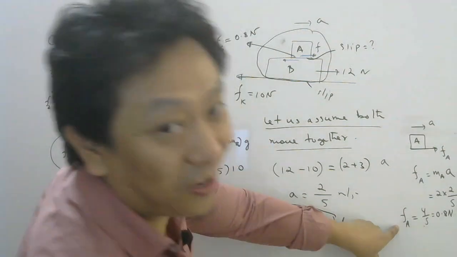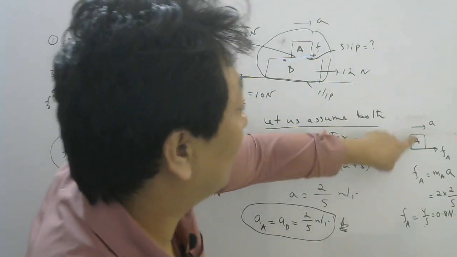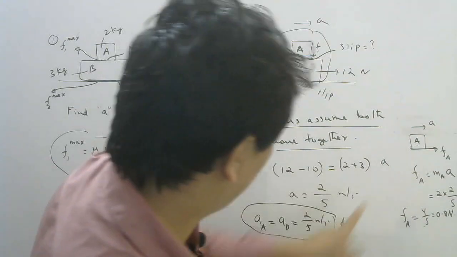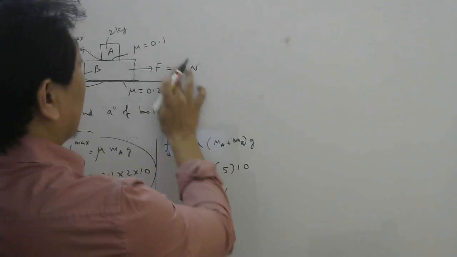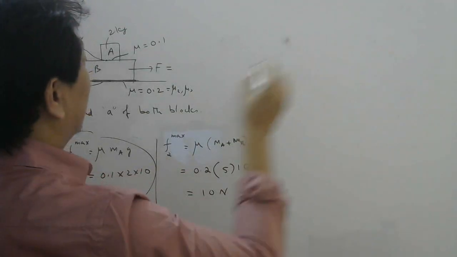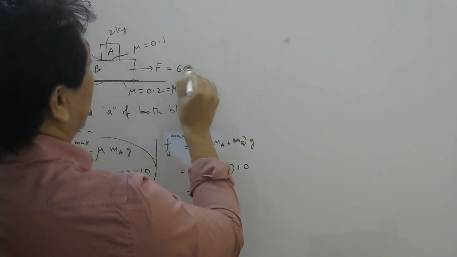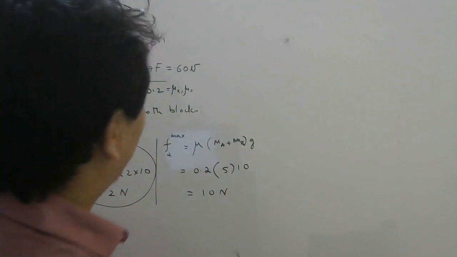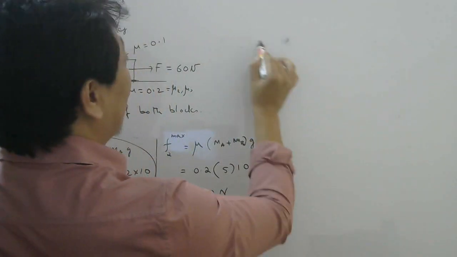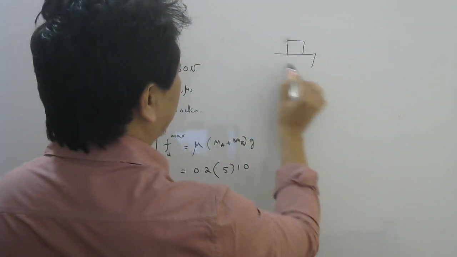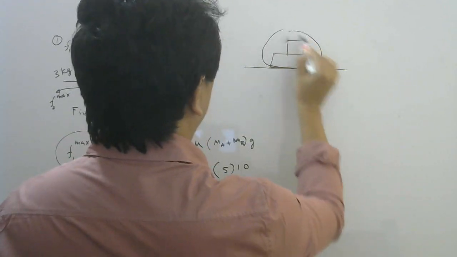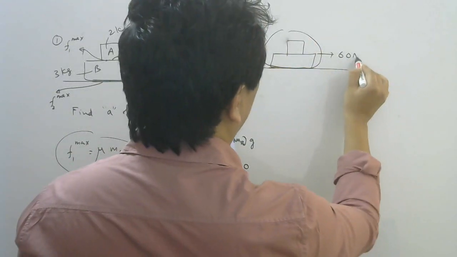This much friction should act actually so that the body can have same acceleration as this one, which is 2 by 5. Okay? What if I apply a very large force, let's say 60 Newton? It's interesting to see what we will get. Okay? So now, again we will assume they both move together, but we have to check that assumption. Okay, so here 60 Newton is acting on the lower block.